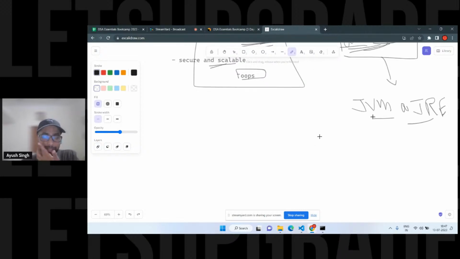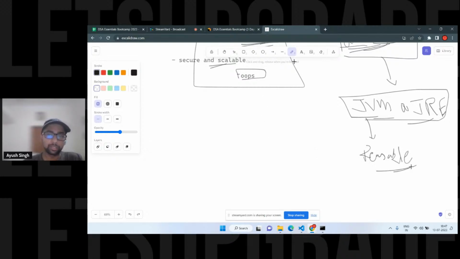And there is the term JVM and JRE. I'm going to cover it later, right? So it actually works for compiling the Java code, and it makes it reusable, right? Reusable in terms that you can use it anywhere, right? That's a few terms. Okay, so let's quickly see about JDK, which includes JRE and all the environment.